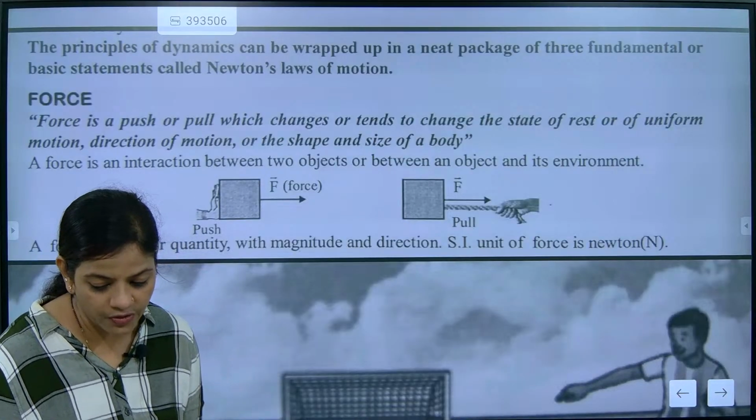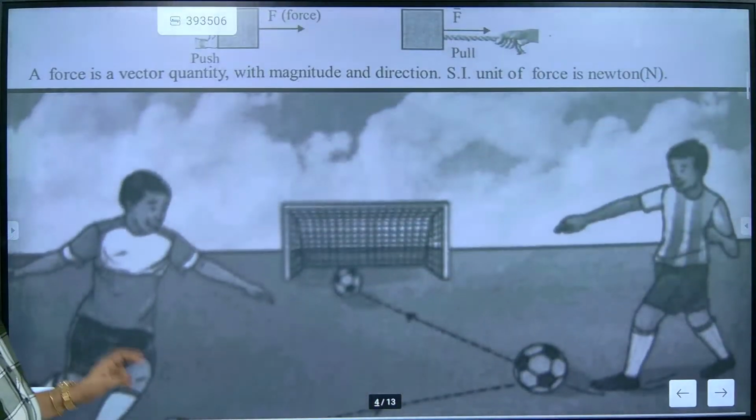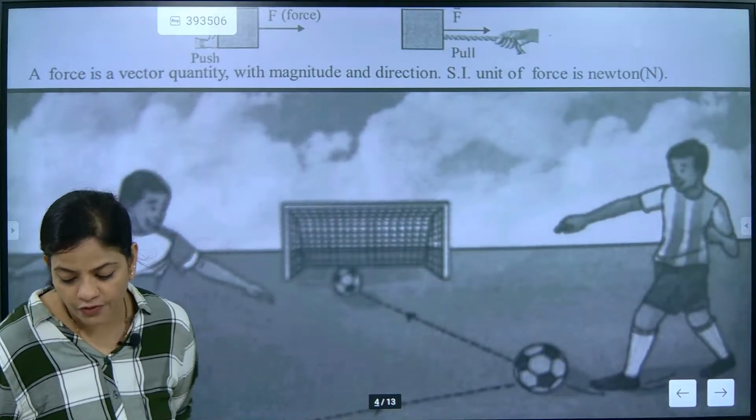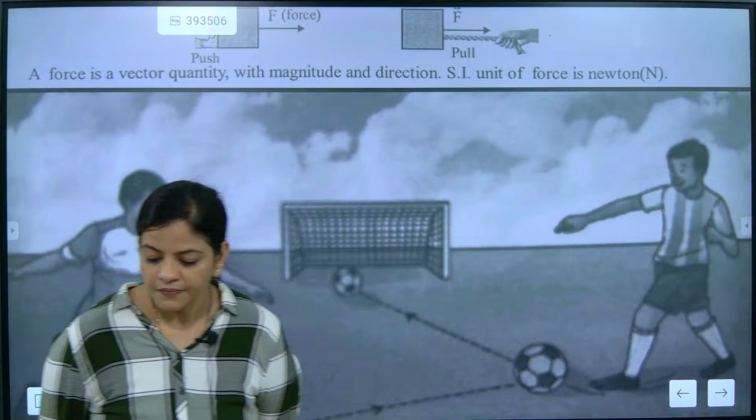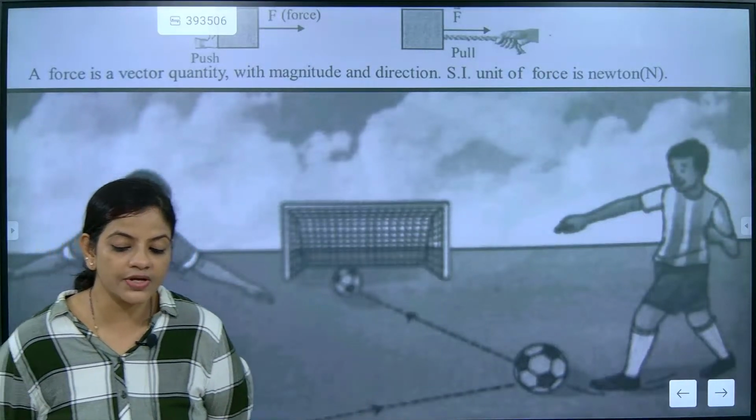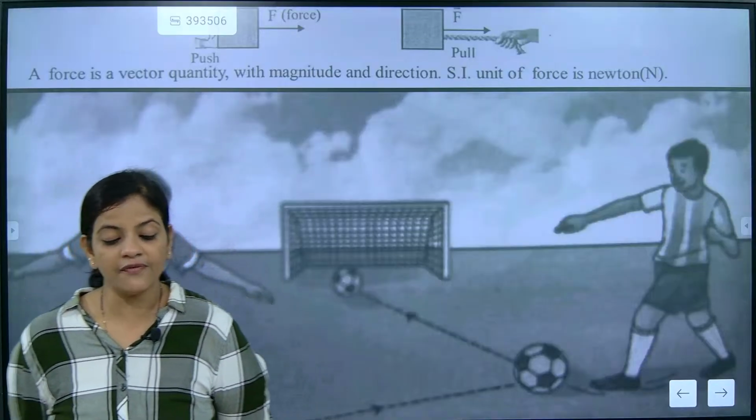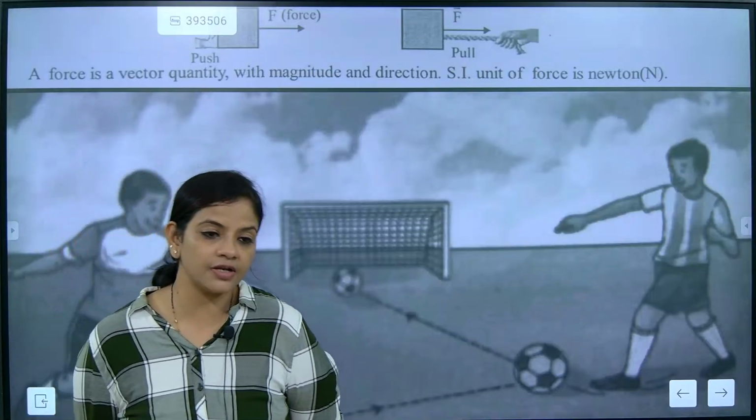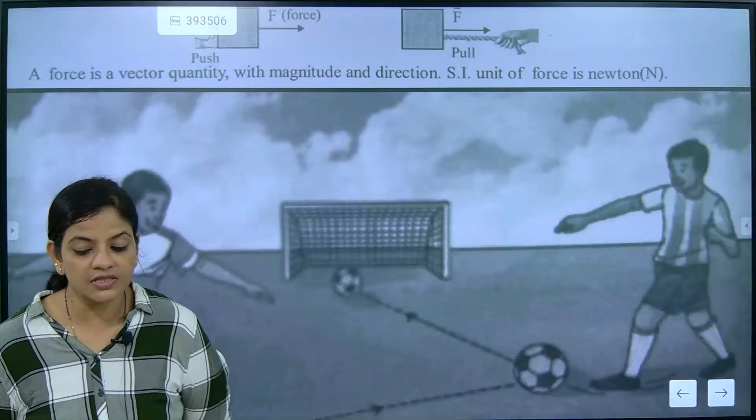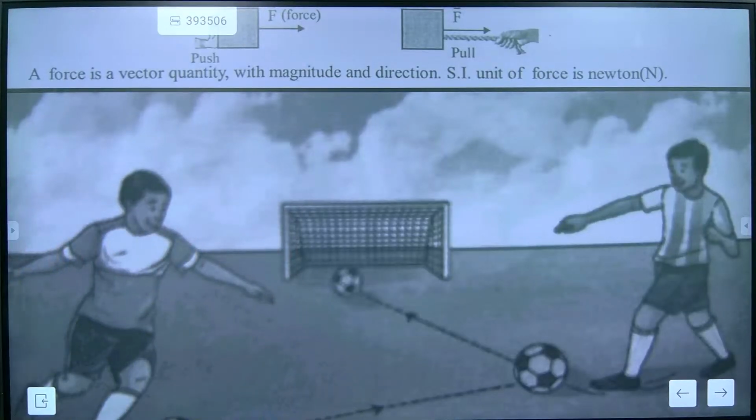And after that, what we have studied is that force can change the direction. Can you tell me what is the SI unit of force? The SI unit of force is, come on, Chahil, answer the question. The SI unit of force is Newton. And after that, we have learned that force is a vector quantity. Is force a scalar quantity or a vector quantity? Force is a vector quantity.